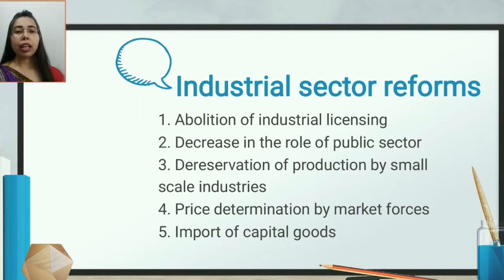Before 90, whichever industry wanted to open a unit had to acquire a license, and it was a very time-consuming and tough procedure. But after 1991, the industrial licensing policy was abolished completely. Now each and every sector, either private or public, can open any unit of their industry.